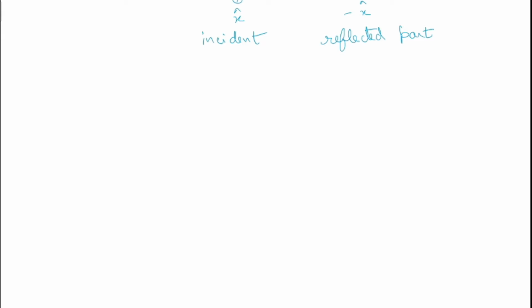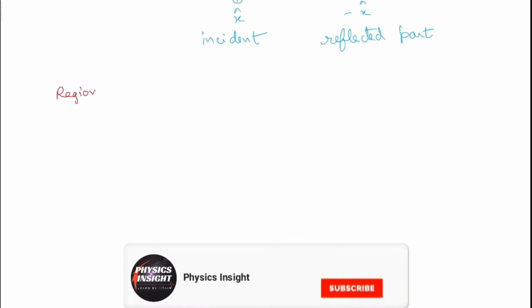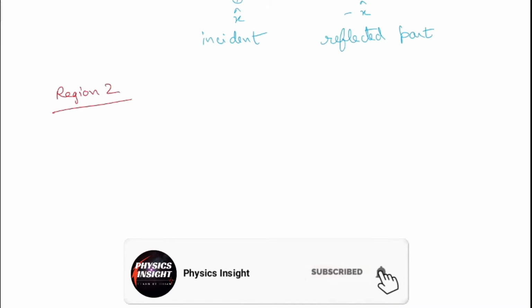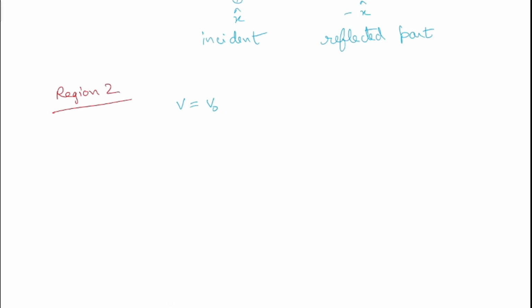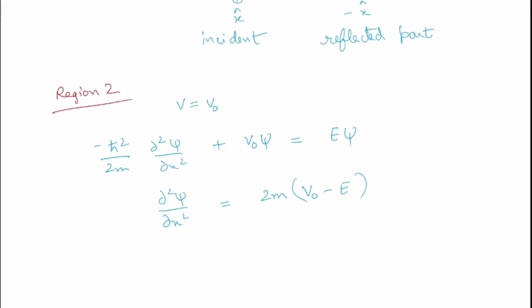So let's now do the calculation for region 2. In region 2 we have V equal to V naught. So our Schrodinger equation becomes minus h cut square upon 2m del square phi by del x square plus V naught phi equal to E phi, which can also be written as del square phi by del x square equal to 2m times V naught minus E by h cut square phi.